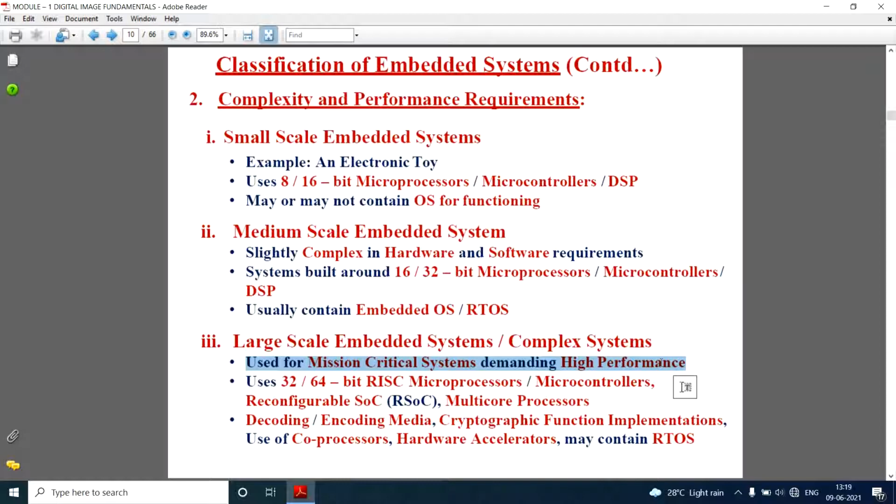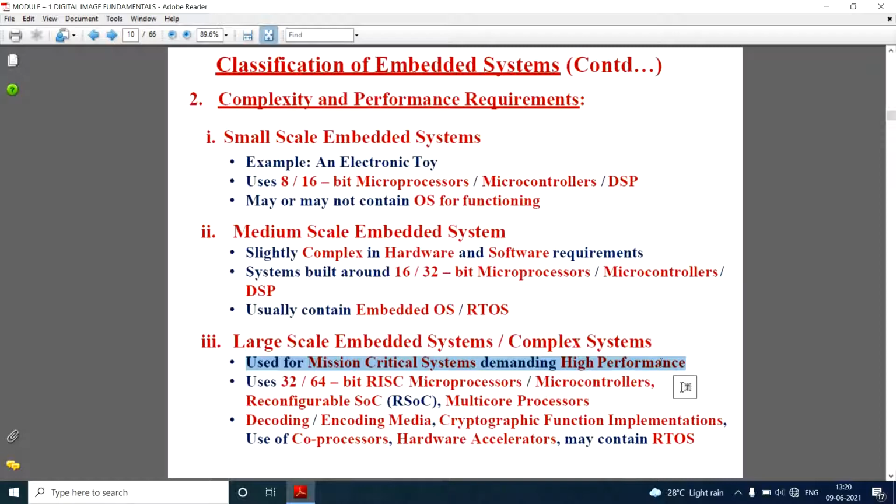For example, ISRO and DRDO carry out lots of missions. If there is some delay, the overall mission collapses. Hence the embedded systems they use should have very high clarity and very high performance, so there should not be any delay in the execution.